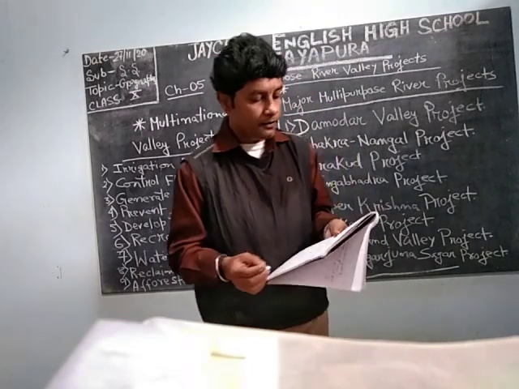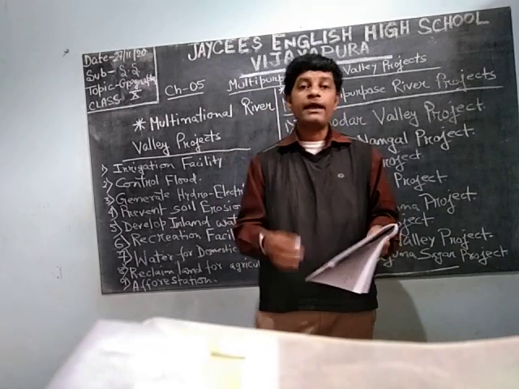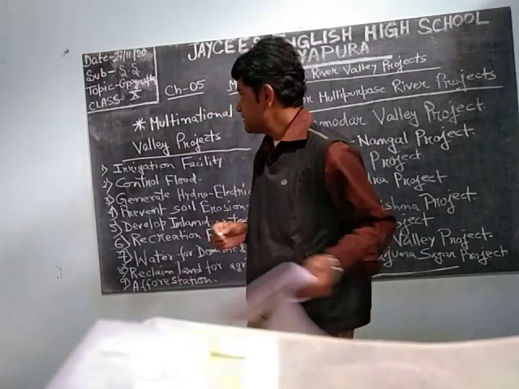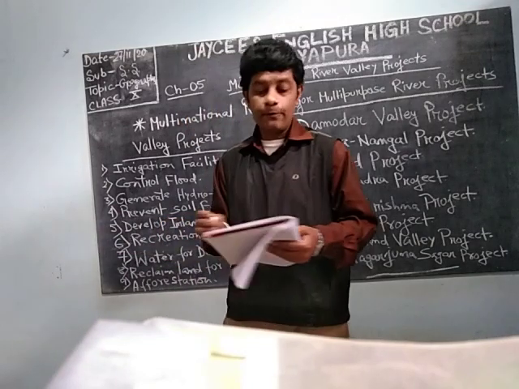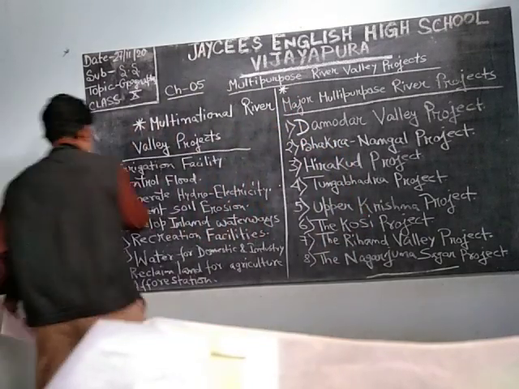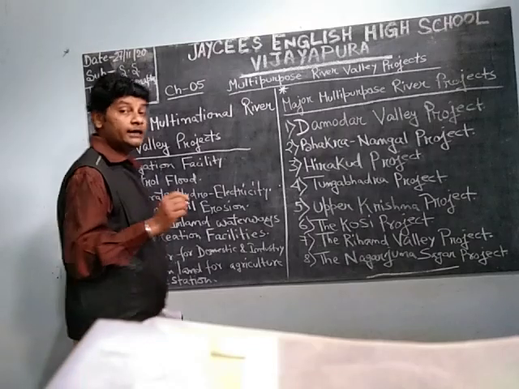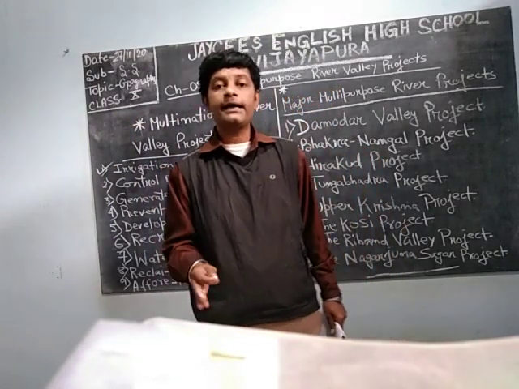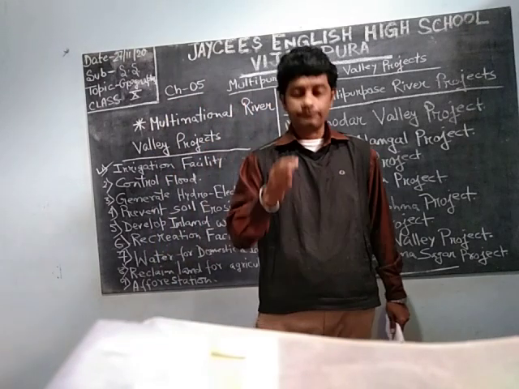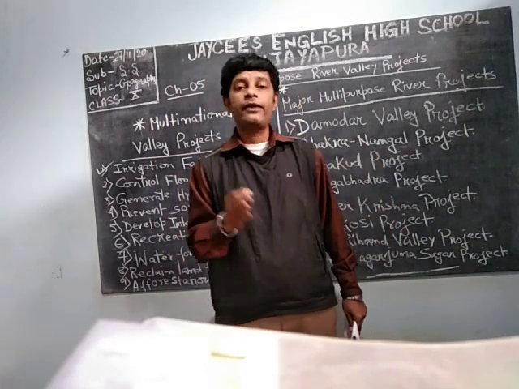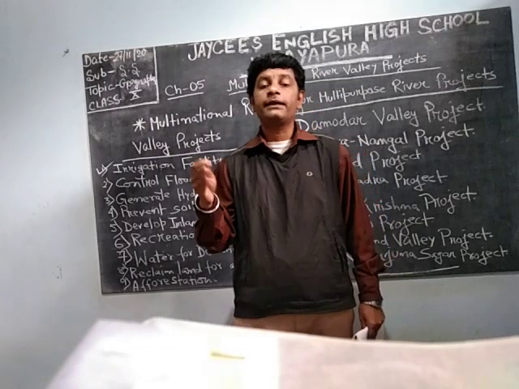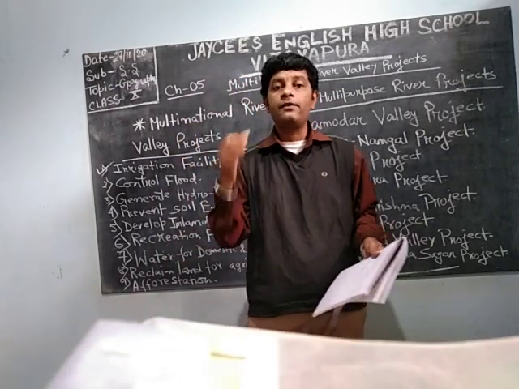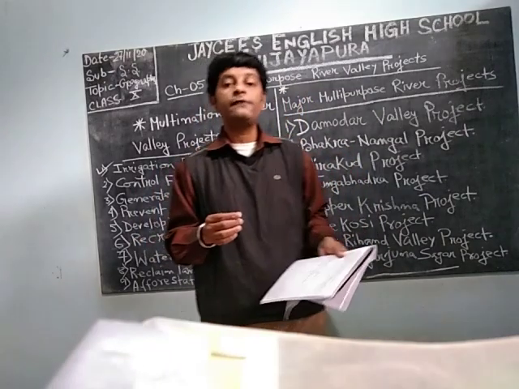What are the main aims of this project, what are the benefits we are getting, that we will be discussing. The first one is to provide water for irrigation facility. Irrigation is very much needed for agriculture because water is not present everywhere. So in those places we have to take the help of irrigation. These dams are made to provide water for the irrigation facility.